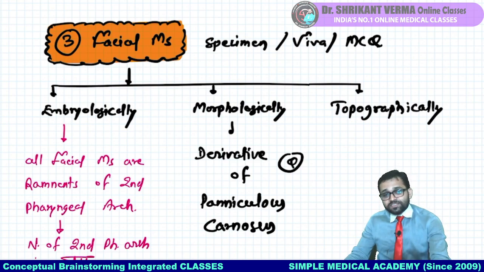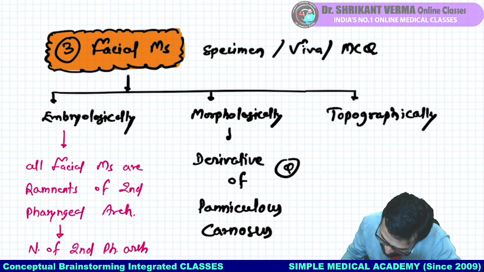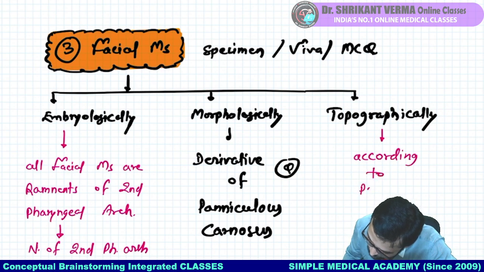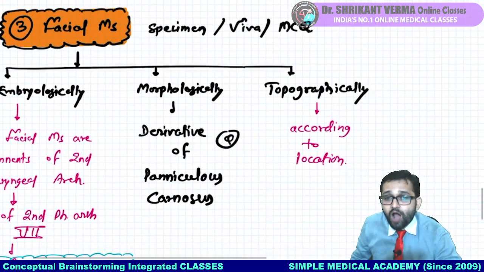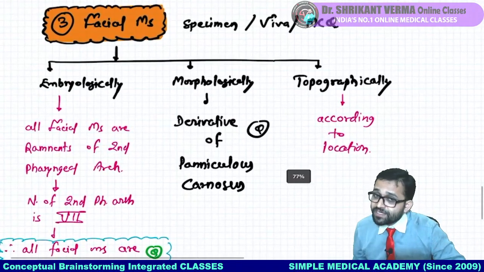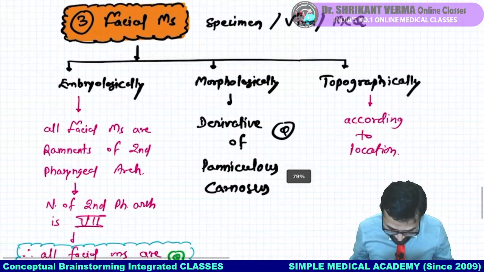We will see what the panniculus carnosus is. Topographically means according to position, or you can say according to location. According to how these muscles are located, we will divide these muscles into different categories.